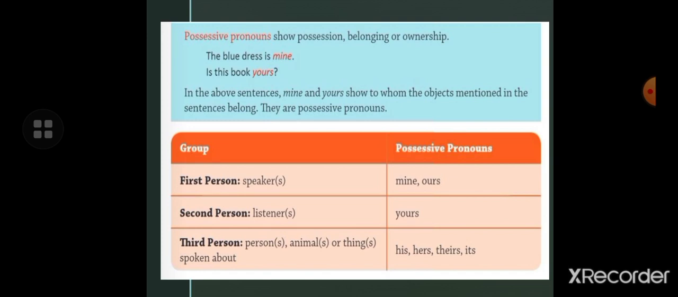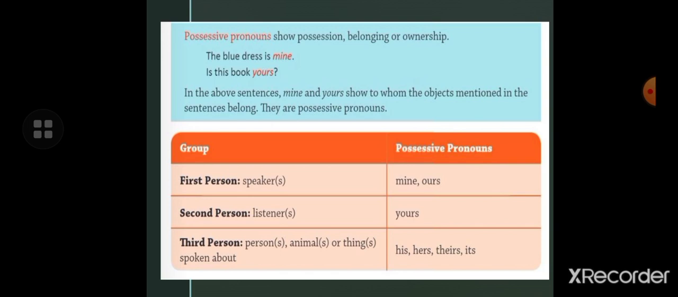The blue dress is mine. Here, the blue dress is mine. Mine is a possessive pronoun. Is this book yours? Yours here is a possessive pronoun. In the above sentences, mine and yours show to whom the object mentioned in the sentence belongs. They are possessive pronouns.